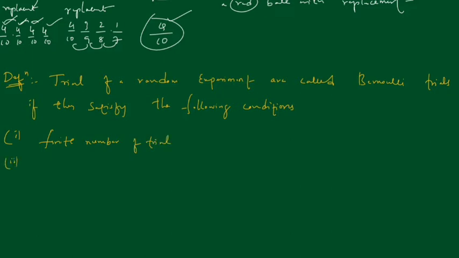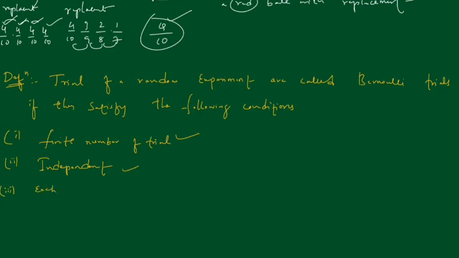Second one, the trials should be independent, as I said in the earlier example. First, finite, and second, independent. Third one is, each trial has exactly two outcomes. Dual nature it should be.